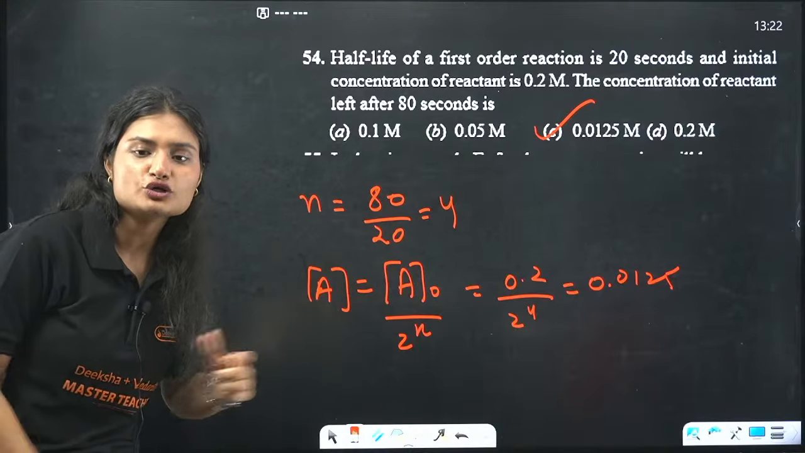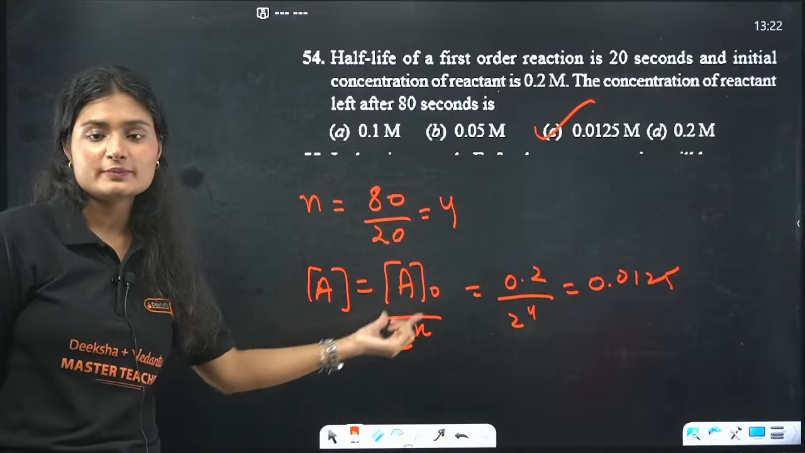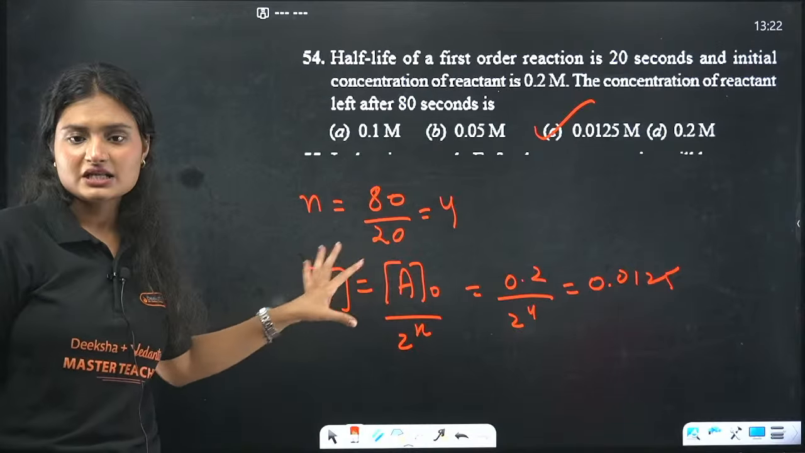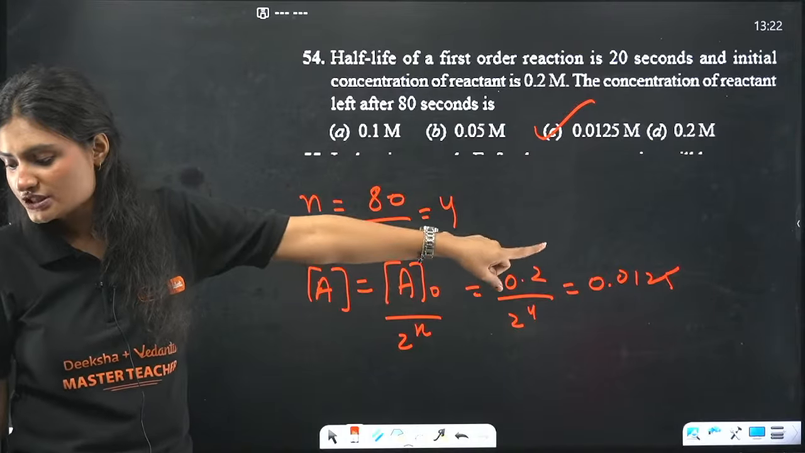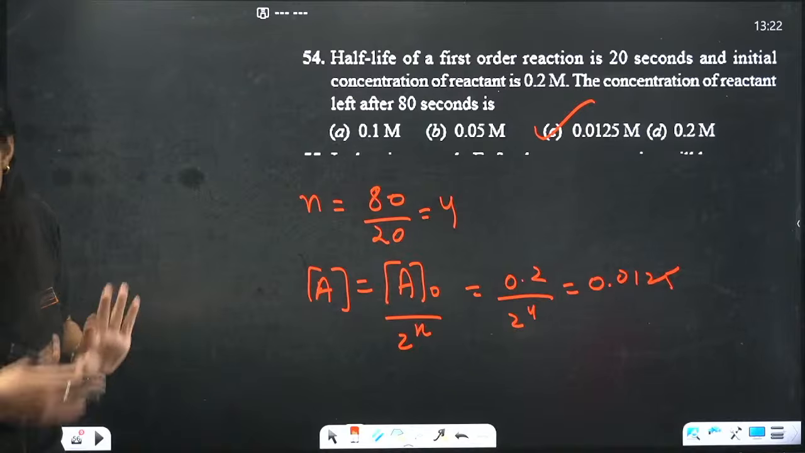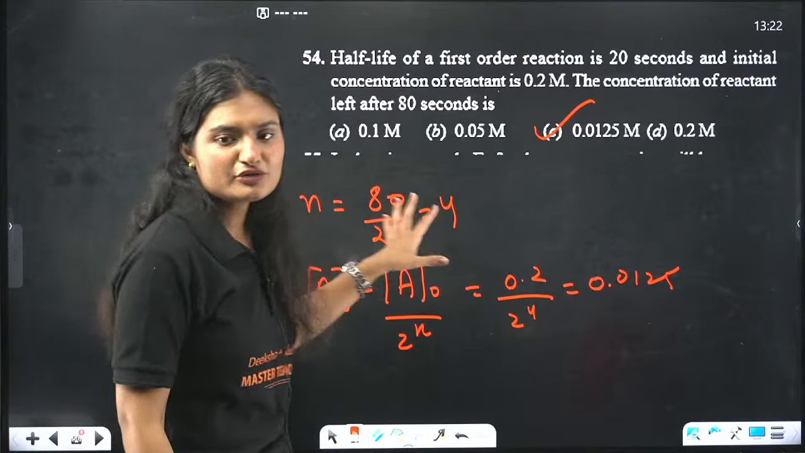Firstly, we calculated the number of half-lives, which is 4. To calculate the amount of reactant left after n half-lives, the formula is A equals A naught by 2 raised to power n. N is the number of half-lives, A naught is the initial concentration. This is the amount left after n half-lives, so that is 0.0125 for this case. Okay, done. It's a simple formula.